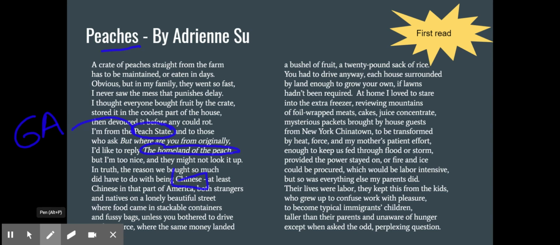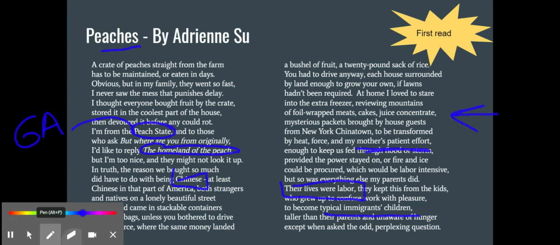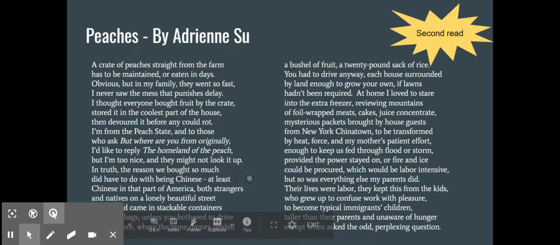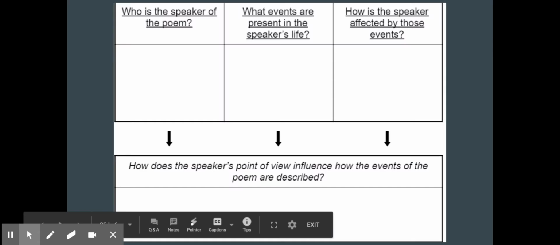So she is Chinese in terms of ethnic origins, but she was born and raised in America. And so her parents are immigrants, and she talks about how they're typical immigrants' children and how hard her parents had to work, and also talking about some of the food they had and her mother's patient effort. Okay, so I'm kind of thinking through all this. Now that I've got my initial thoughts down, I went too fast. Let's think about our questions.